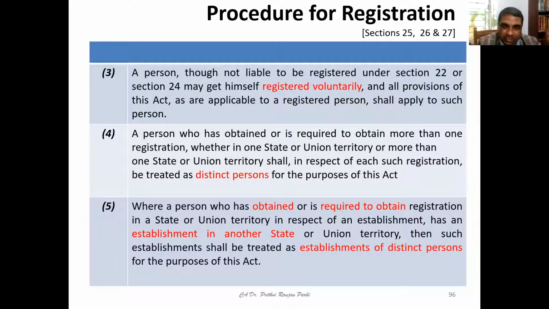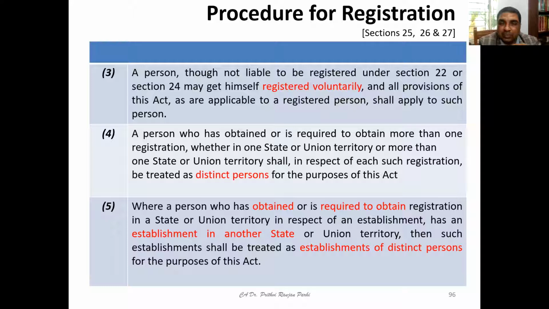Okay. Now, next comes the concept of distinct person. Of course, we have discussed it earlier also, but we are discussing the meaning of distinct person. This particular subsection says a person who has obtained or is required to obtain more than one registration in one state or union territory or more than one state or union territory shall, in respect of each such registration, be treated as a distinct person for the purpose of this Act.